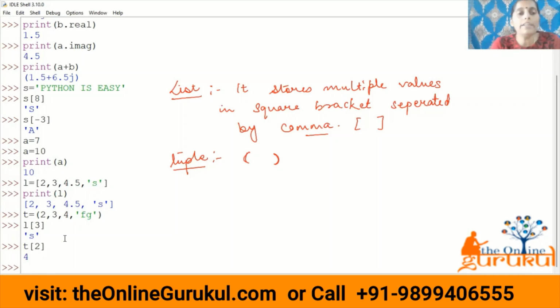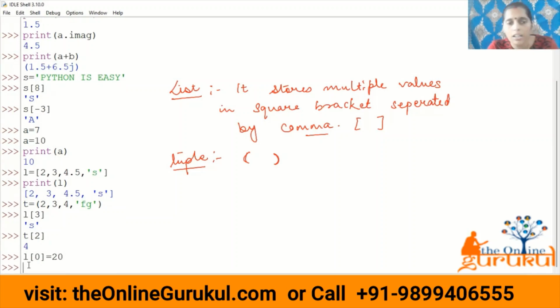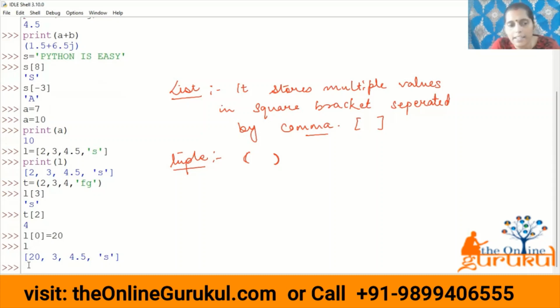Now see, I created a list and I want to change any element of the list. How can I change it? Let us suppose I want to change the element at the 0th position from 2 to 20. Now I want to print the list. See, previously it was 2, but now the list is changed. From 2, the element is changed to 20, 23, 4.5 and S.